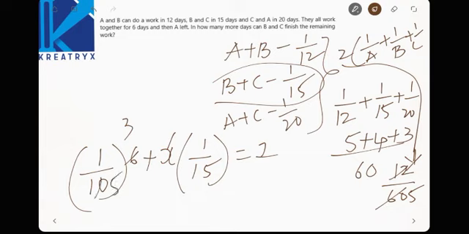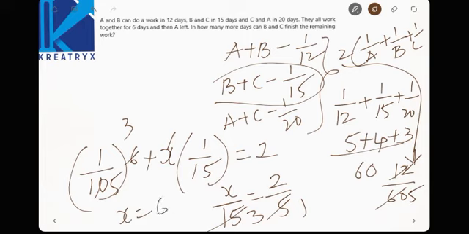Now if 3 by 5 goes to the right hand side, X by 15 is equal to 1 minus 3 by 5, which is nothing but 2 by 5. 5 ones are 5, 5 threes are 15. Now what is X? 3 into 2 is 6. So B and C take 6 more days to finish the remaining work.